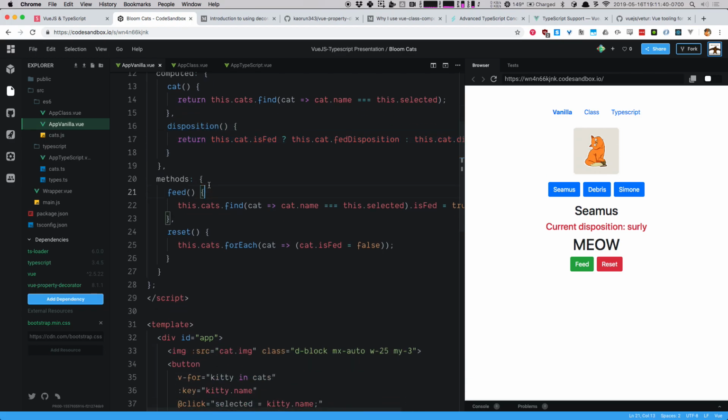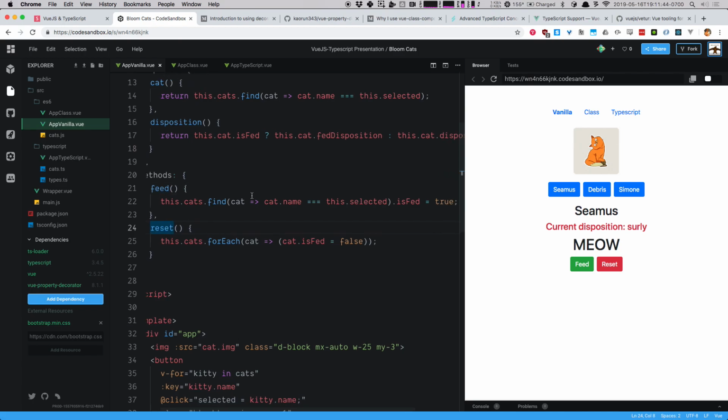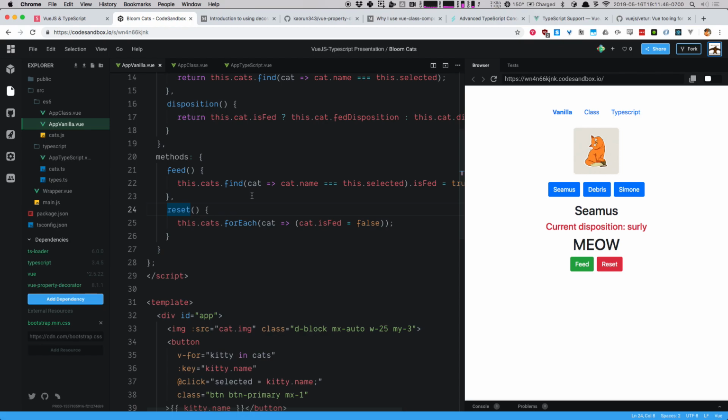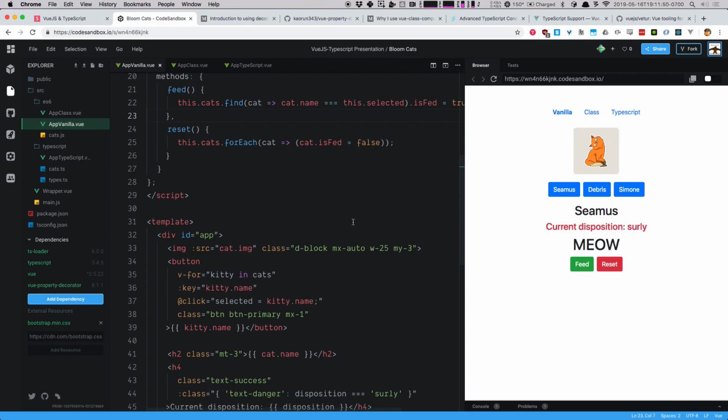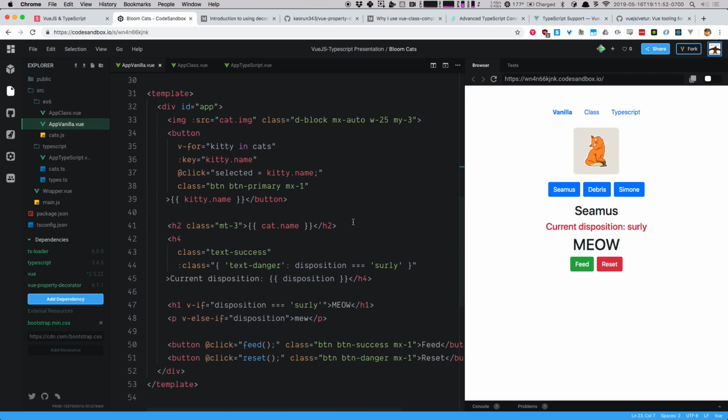And then we got a couple of methods for when we click on buttons. I can feed a cat or I can reset. And this is all pretty straightforward Vue stuff, right? I'm saying this.cats.find is fed equals true. And of course, our template, we don't need to dive into all the details of the template, but we're using kind of the goodies about the v-ifs and the v-fors. You know, v-for kitty in cats, and I'm able to print out all the different buttons there, okay? So really straightforward, vanilla, single file Vue applications.